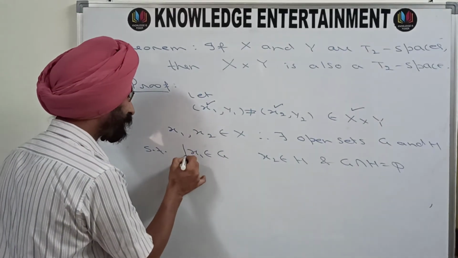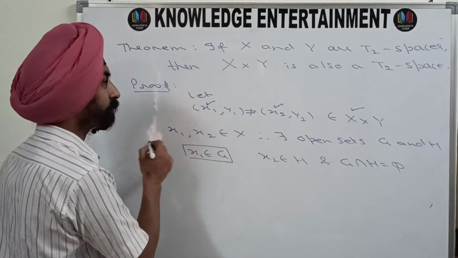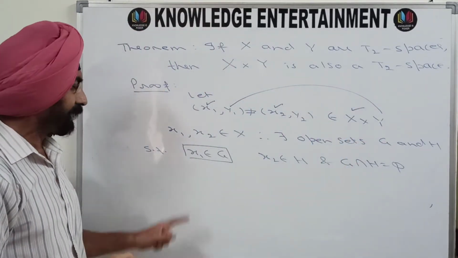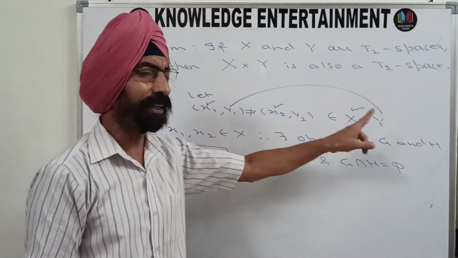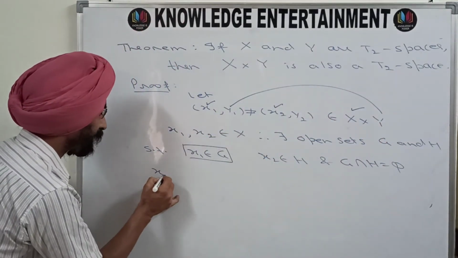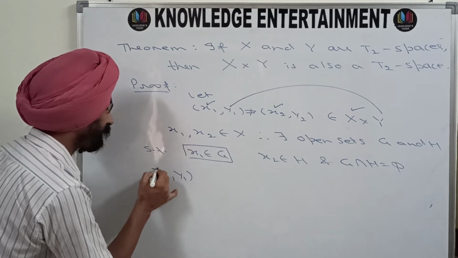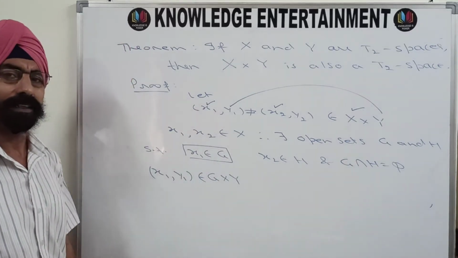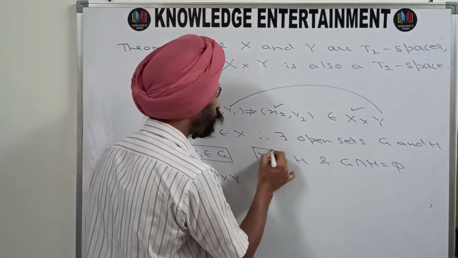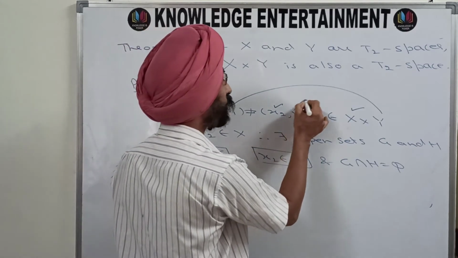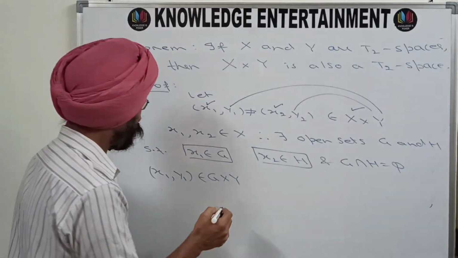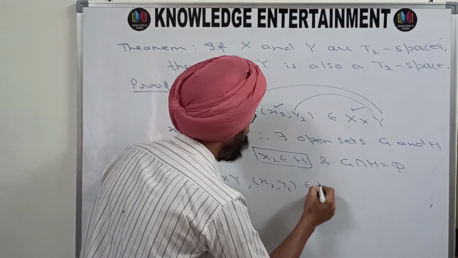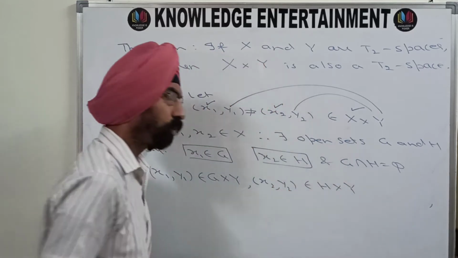Now your x1 is in G, your y1 is in Y. That means your (x1, y1) is in G cross Y. Similarly, your x2 is in H, your y2 is in Y, so your (x2, y2) must be a member of H cross Y.